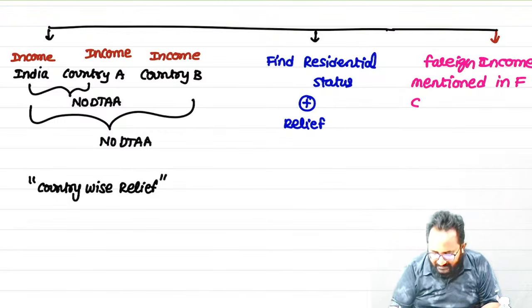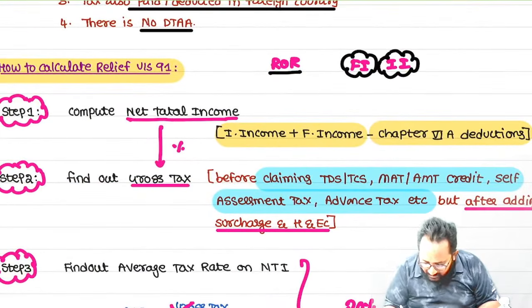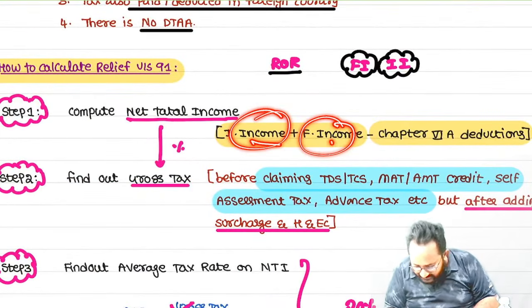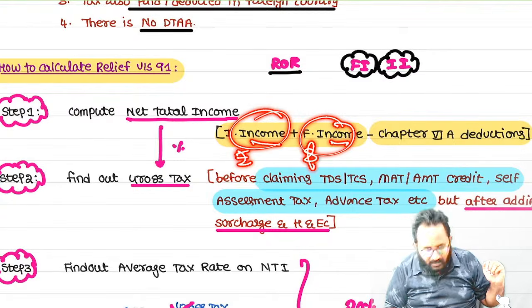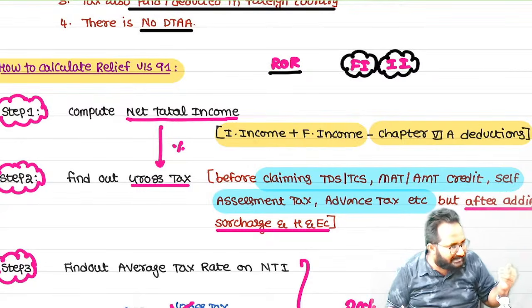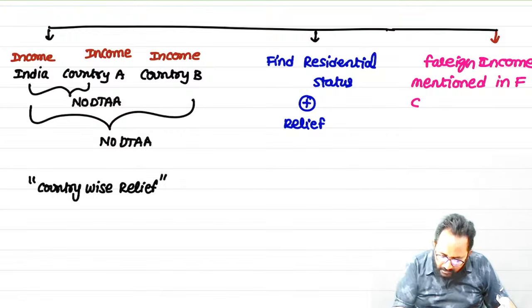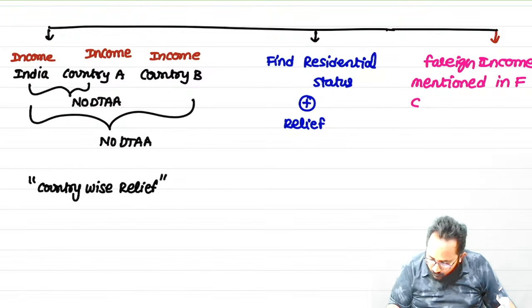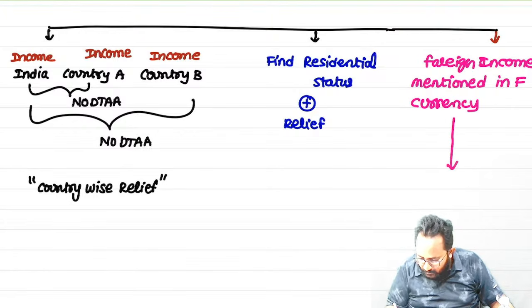In section 91 you know we have to calculate the total of the Indian income and foreign income. If they are in the same currency, I can add it. But one is in rupees, another one in dollars. How can I calculate this net total income? So that's why, whatever foreign income is mentioned in foreign currency, now we have to convert that income into Indian currency.